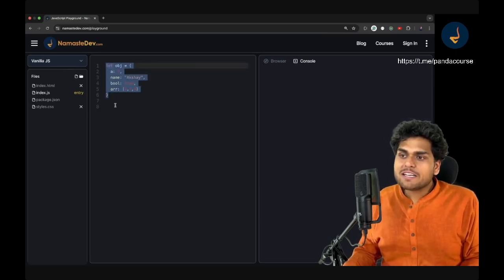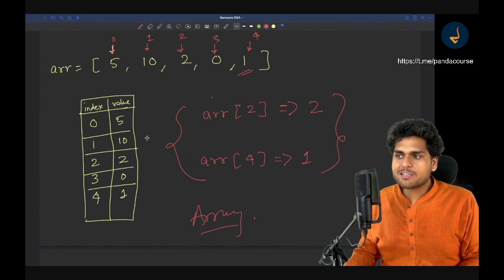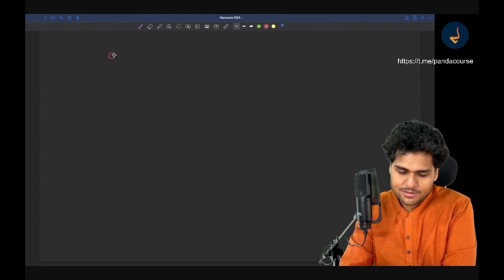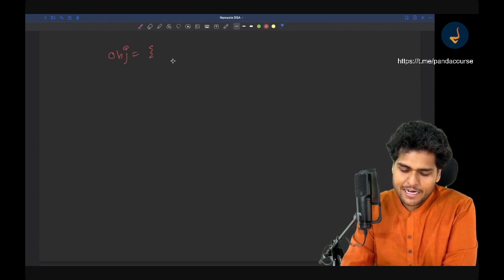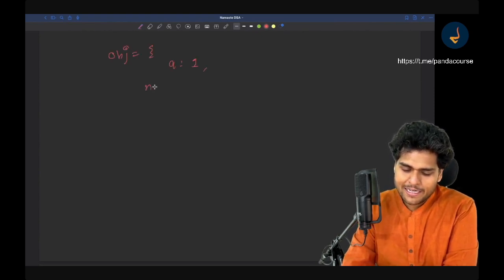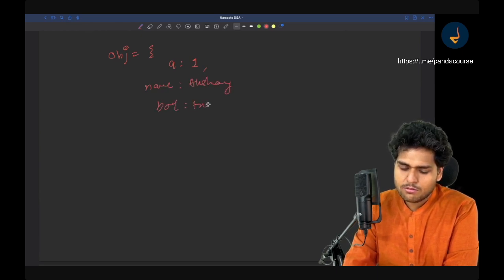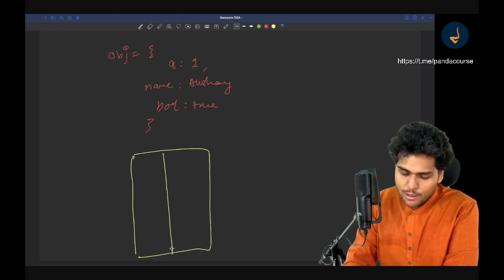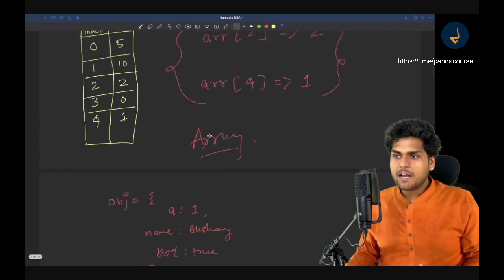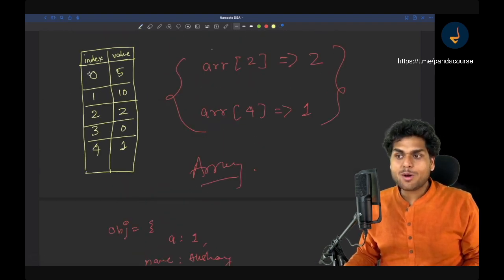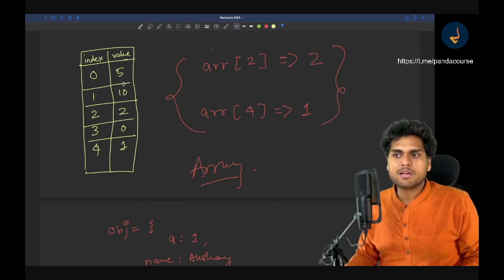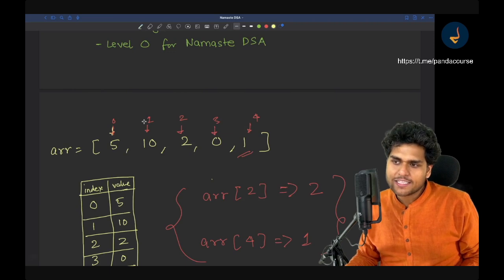Now let me tell you how this object is stored inside. Let me write and show it to you. Suppose you have an obj, and it has a key value pair, A is equal to 1, and then name is equal to Akshay, and then bool is equal to true. It can have a lot of values. This object is also stored something like this, whereas in arrays we had index and value, and the index was automatically defined. We did not have control over this index. In an array, we just give values and it stores them at 0, 1, 2, 3, 4.